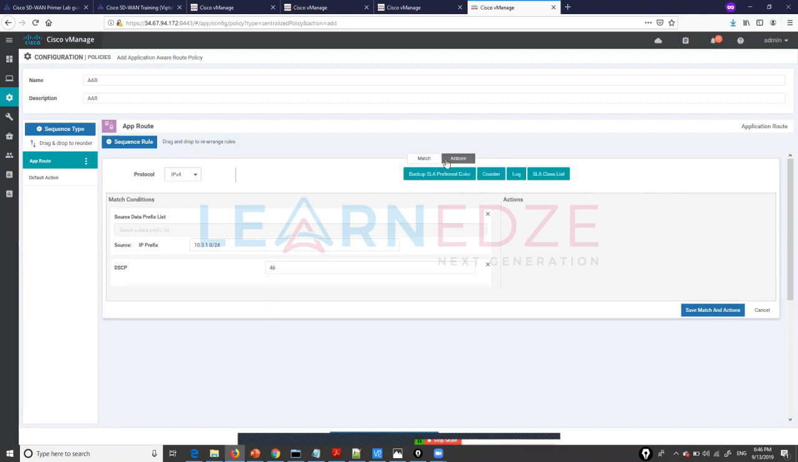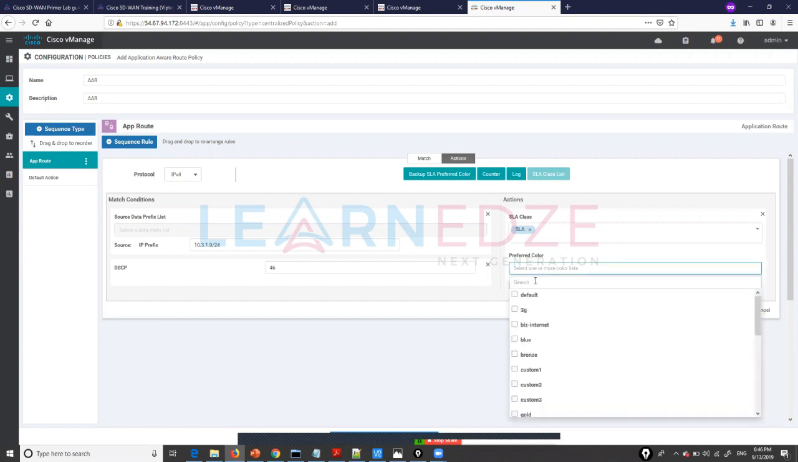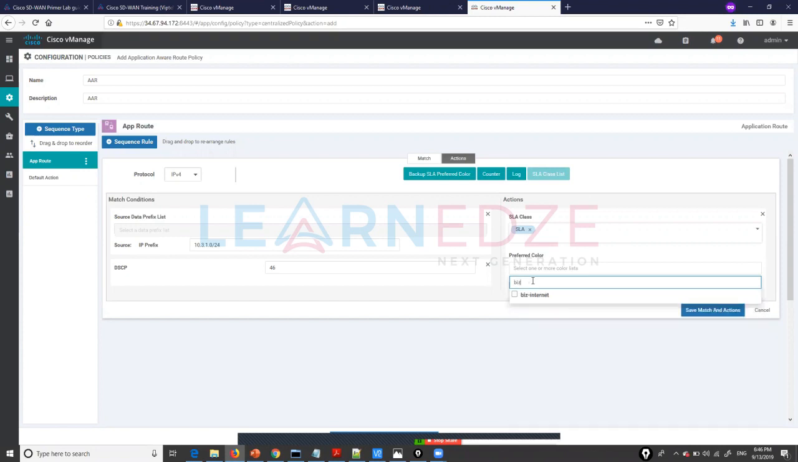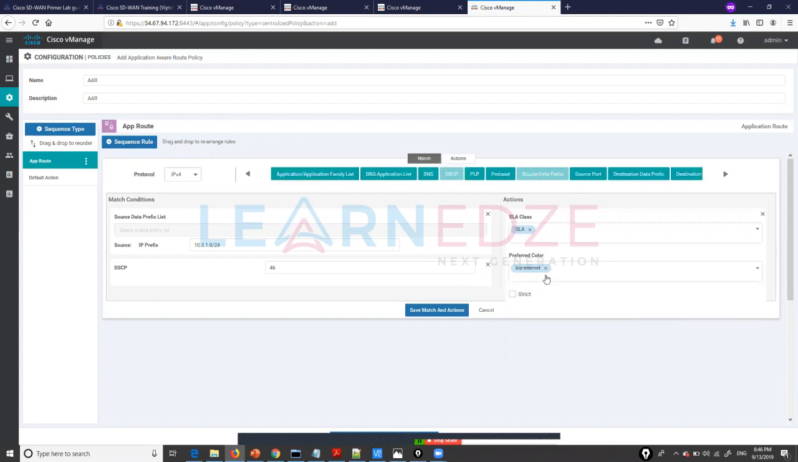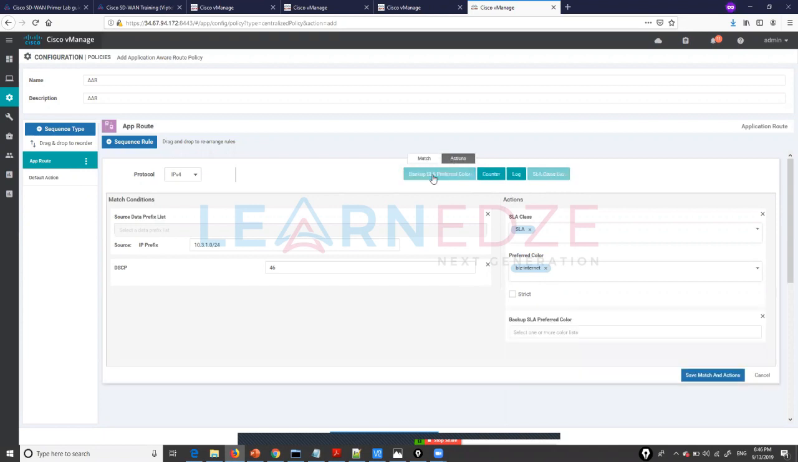Coming to the actions now, I want to call the SLA class list. As long as everything is proper, basically latency less than 100 millisecond, I want the traffic to go on my existing link itself. What is our existing link? This is business internet. Basically we are trying to do the opposite, because the traffic is chosen by default on business internet, and we have increased the latency on the business internet. But if you go to the actions again, we have backup SLA preferred color, and our backup preferred color here is MPLS.